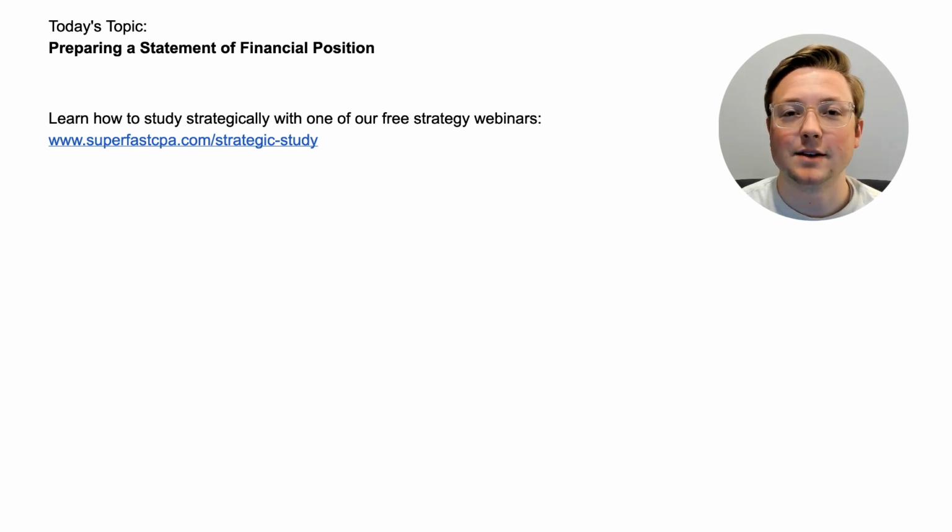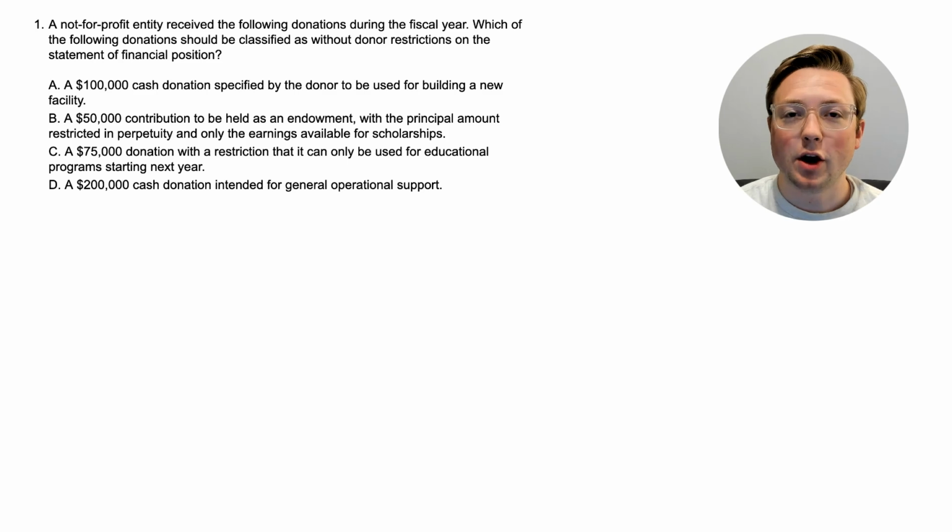With all that said, let's dive straight into the questions. Alright, here we are at question 1. A not-for-profit entity received the following donations during the fiscal year. Which of the following donations should be classified as without donor restrictions on the statement of financial position?